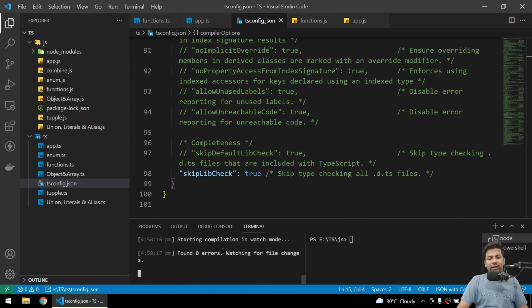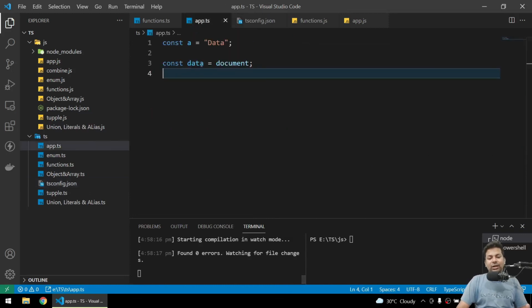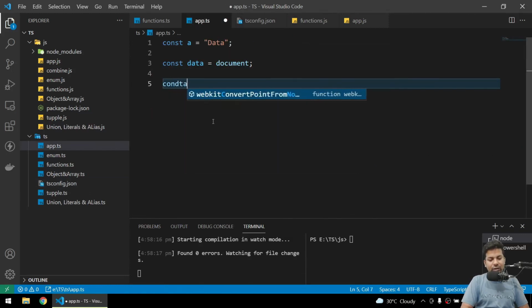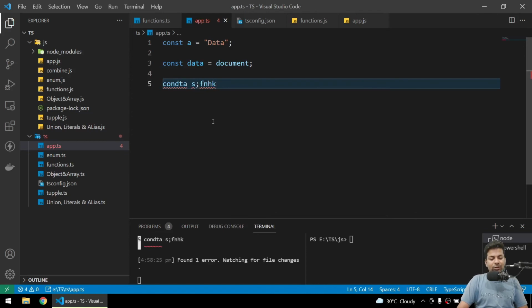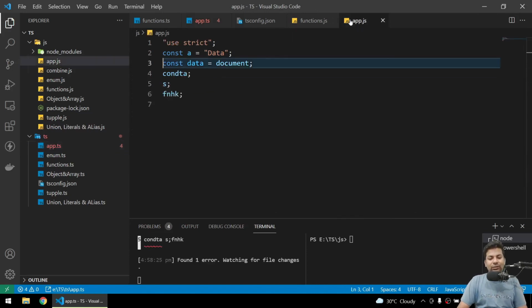So it's watching all the files, no error. But in TS files if you are doing something random, like a constant, it's showing an error. So I just want to say don't compile app.ts. If you come here, you can see it got compiled.